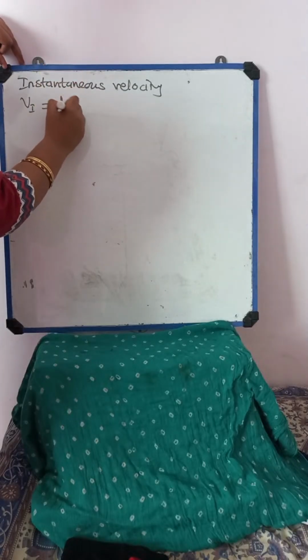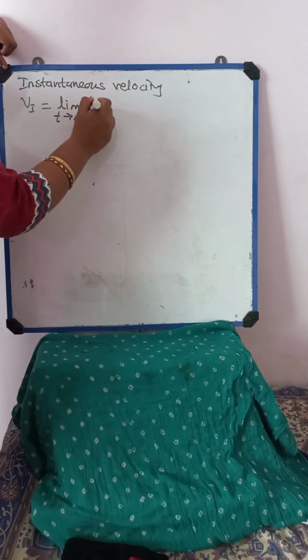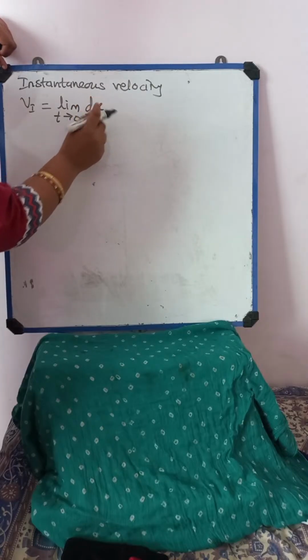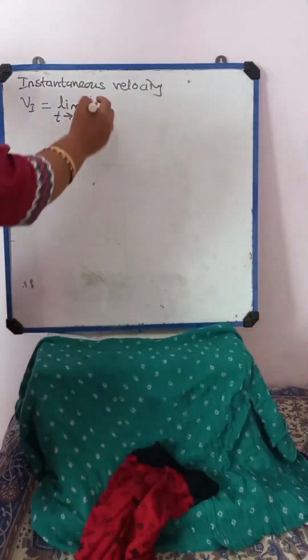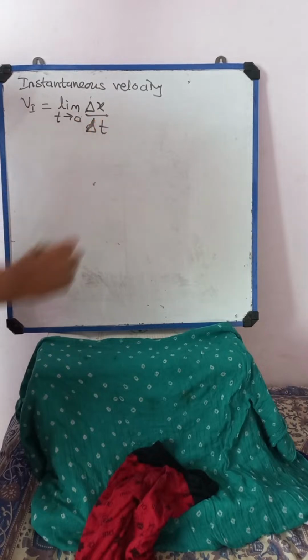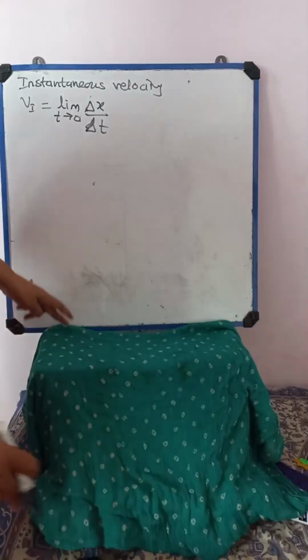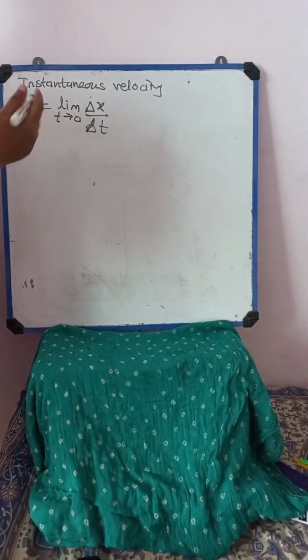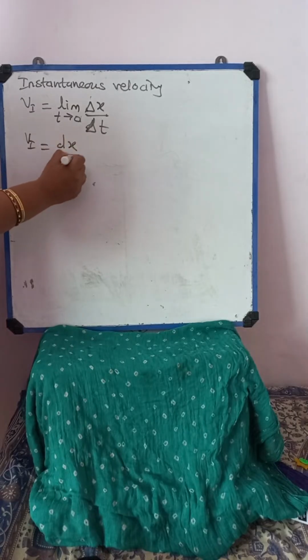So we can write here limit t tends to 0, delta x by delta t. Delta x is nothing but change in length, and delta t is nothing but change in time. So this also we can write as dx by dt.